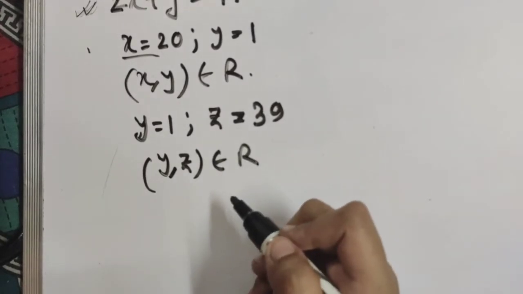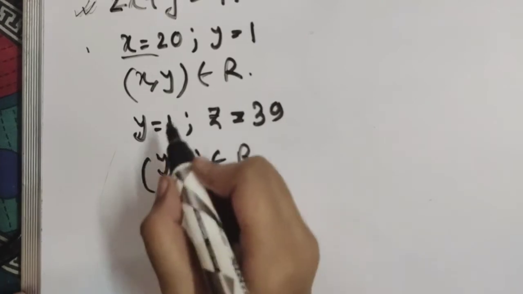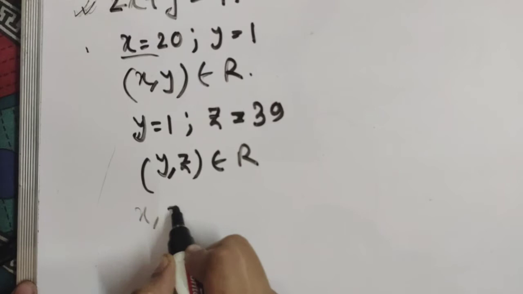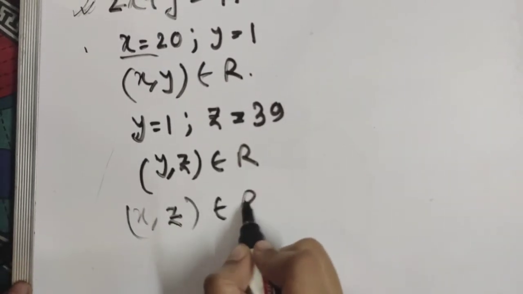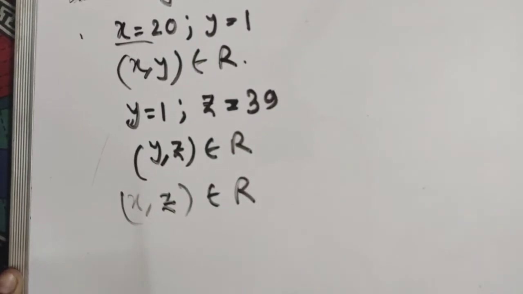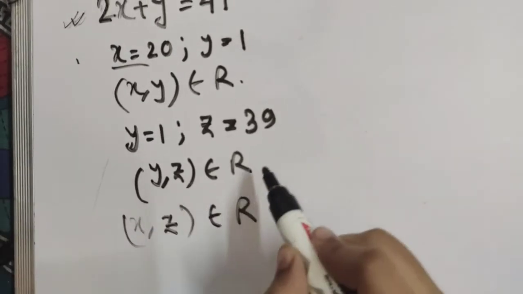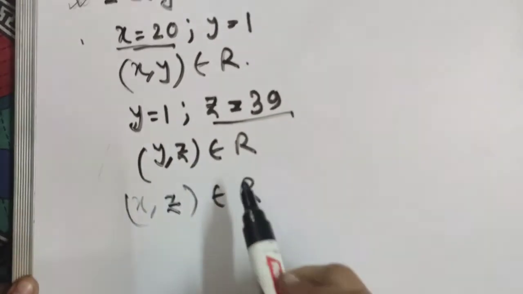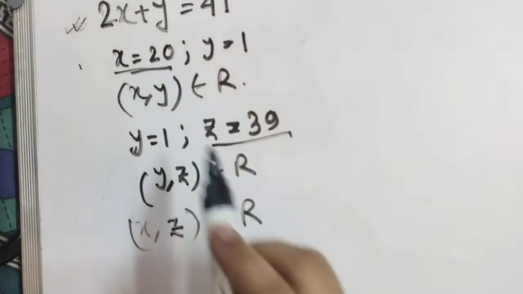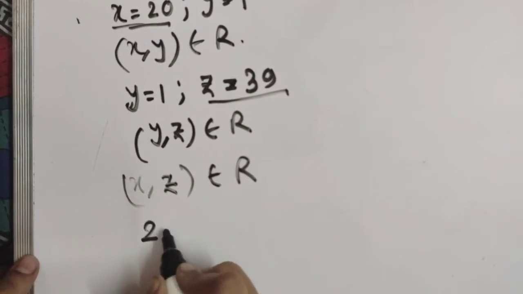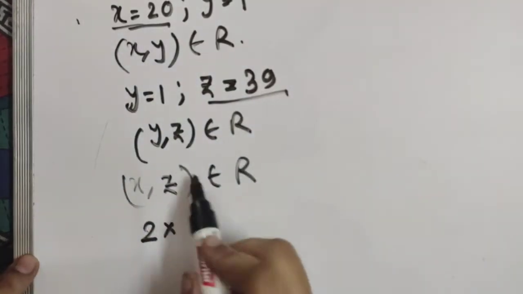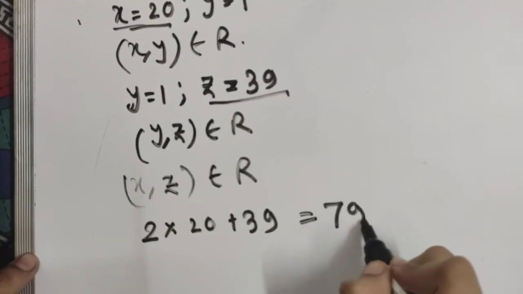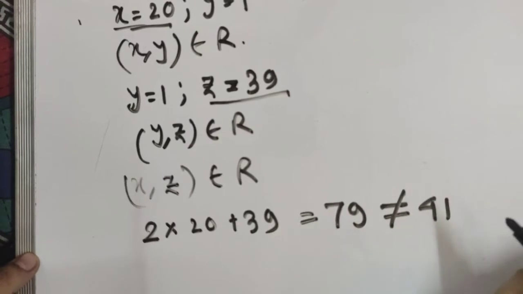Now from the definition of a transitive relation, we know that if (x, y) belongs to R and (y, z) belongs to R, such that (x, z) also belongs to R, then we can say that R is a transitive relation. Now here x equals 20 and z equals 39, right? So if we put the values in the equation, 2 into 20 plus 39 equals 79, which is not equal to 41.